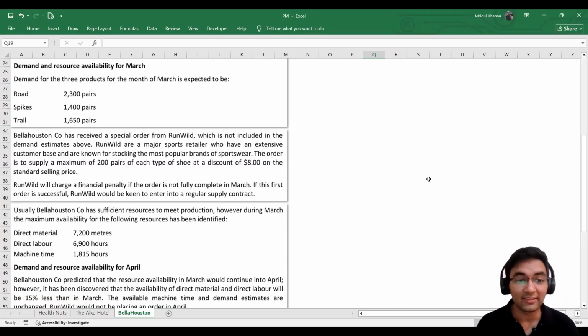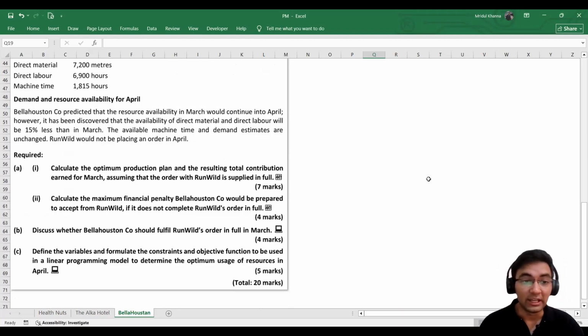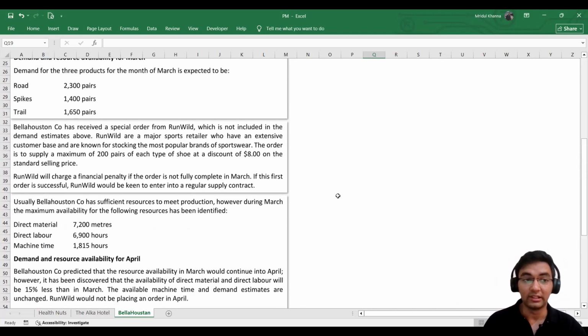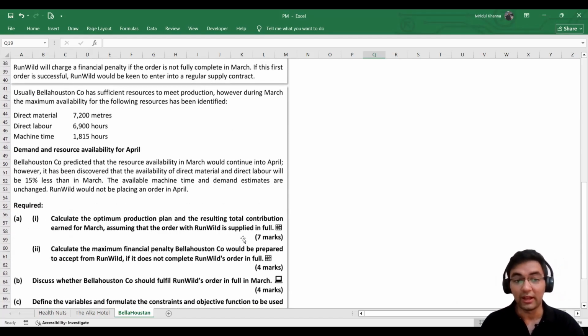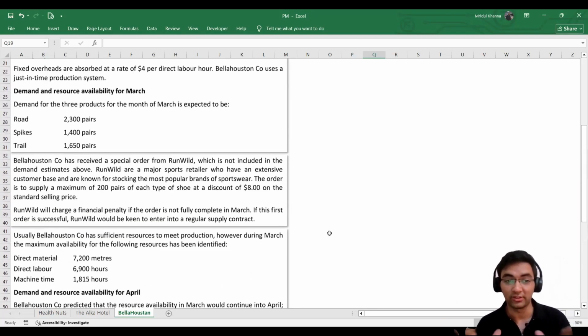So from what I can see now, partnering with Run Wild could be very, very beneficial for Bellahouston. And accordingly, as we saw in our requirements, we would need to calculate an optimum production plan. So keeping in mind that we fulfill Run Wild's order, as it is also asked in the first requirement, we have to assume that the order needs to be fulfilled completely. We have to create an optimum production plan accordingly.